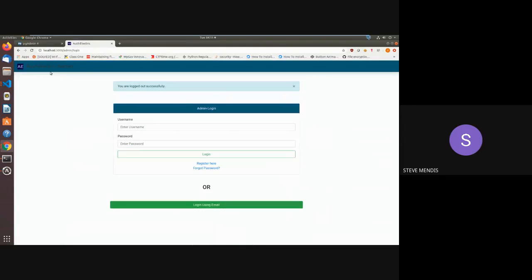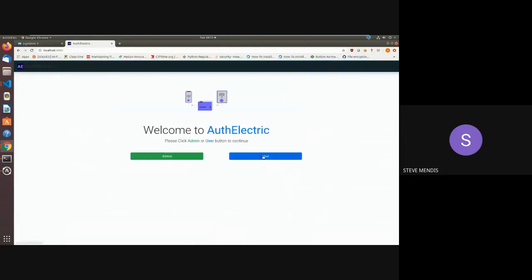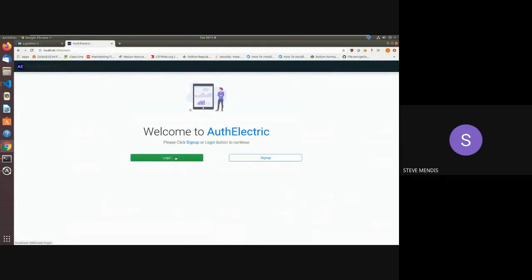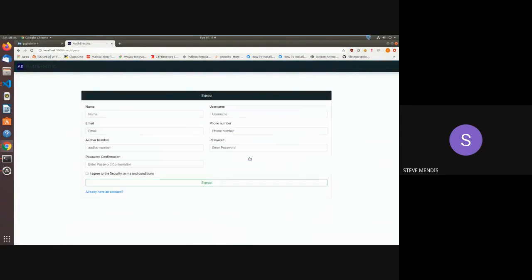Moving ahead, we go to the user side, and a user again has two options, that is login and sign up. If he's a first time user, he has to fill the basic form. As you can see, we are taking the user's Aadhaar number, and like our password is saved, we do save the Aadhaar number in a similar fashion. After the client signs up, if he does not have any property, he does not have access to any of the features of the product.